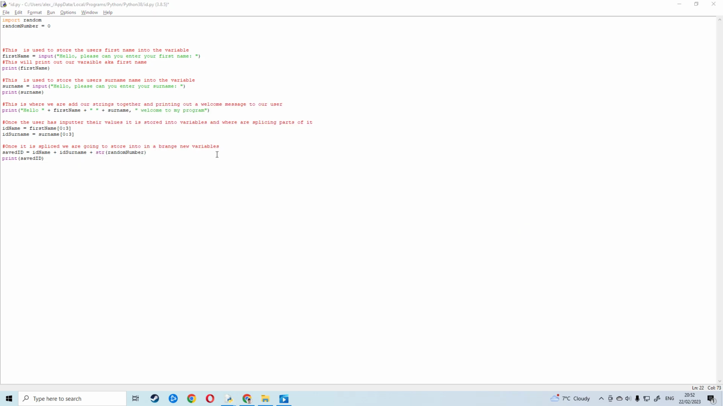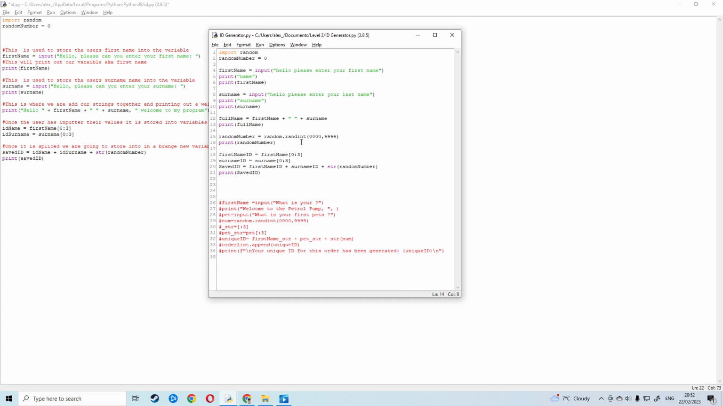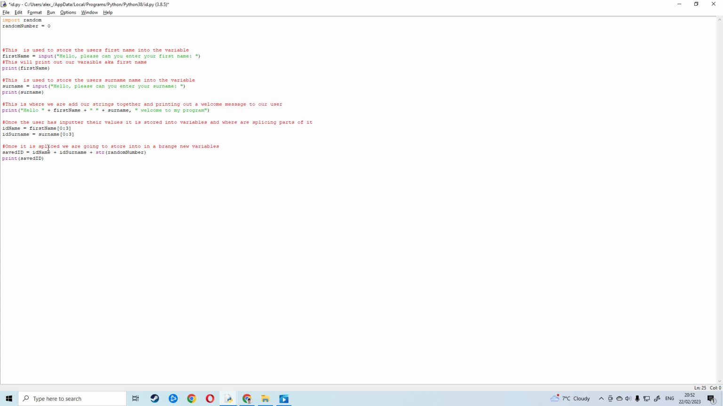We might be missing something here, so just one sec, so we can double check. This part here is what we're missing. Okay, so we can paste this into here, where we declare our random number. So we can say this will be used to generate a random number between 0 and 9999 because of our range function.